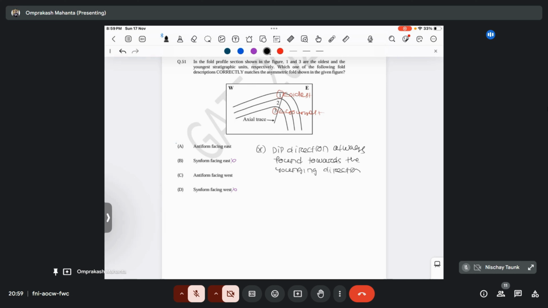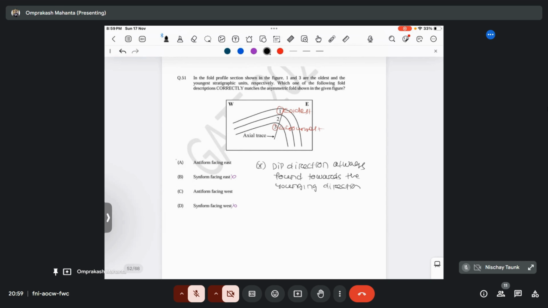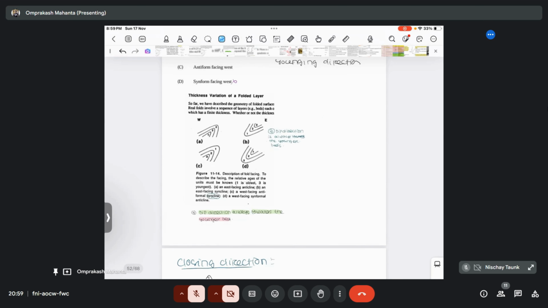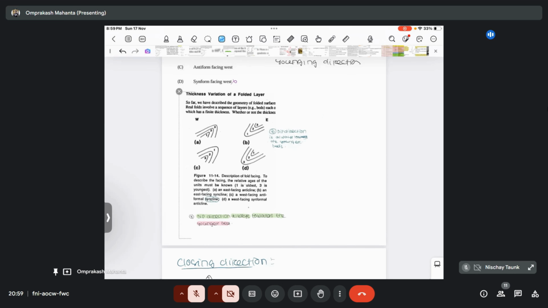So here the younger bed is 3. So is the deep direction toward 3 or toward 1? It will be towards 3. So 3 is the opposite of east, so that will be your west. For your concern, I'm adding a diagram so you can see that properly. Okay, this one is the diagram. You can see from this diagram, these things are similar.